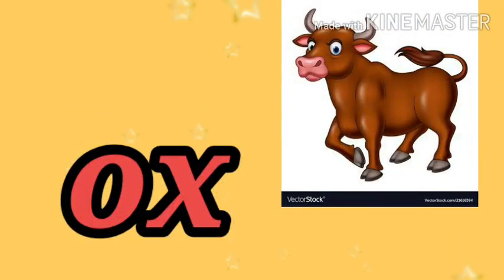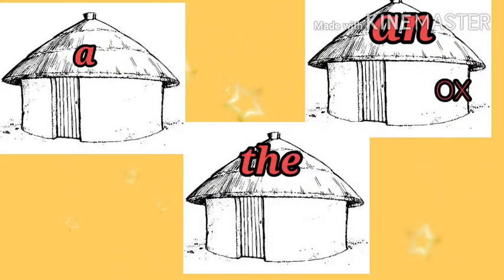The picture. Which animal is this? Yes, this is an ox. Now tell me, children, this word ox will go with which house? A house, an house, or the house? See the first letter? O. Is O a vowel or consonant? Yes, vowel. So it will certainly go in the house of an.